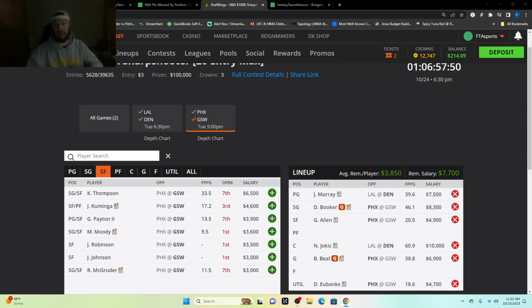On a normal slate where we have more than 2 games, we'll usually have about 3 top tier players, 3 mid-tier players, and 3 value plays at each position, with the projected fantasy points. That won't be the case for this one when there's only 2 games. We're going to have the top 3 players at each position with 2 games. With at least 5 games on a slate, that's when we'll have top, mid, and value plays with the projection.